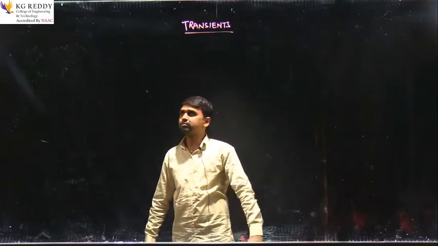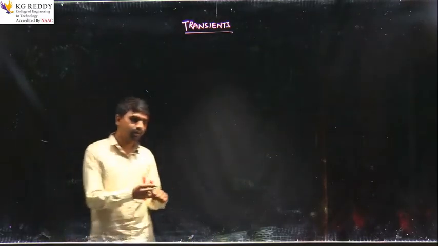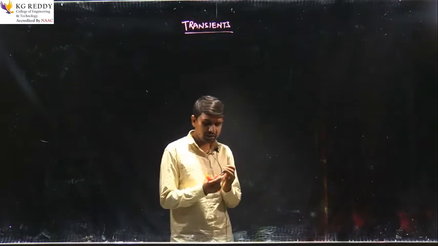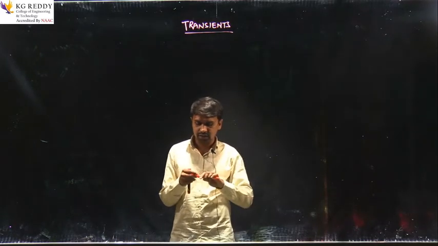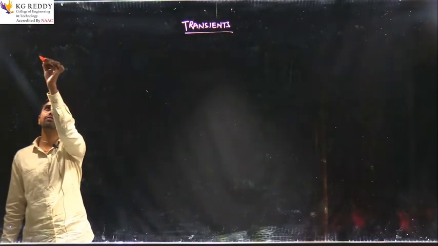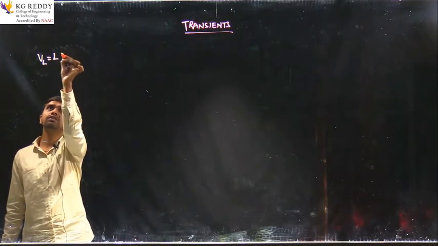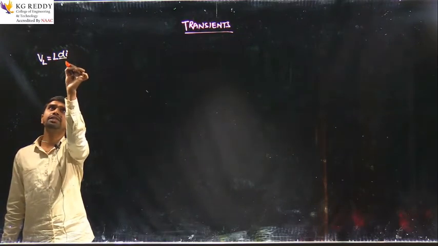We know the voltage across the inductor. When a network consists of an inductor, the voltage drop across the inductor is given by VL equal to L into di by dt.